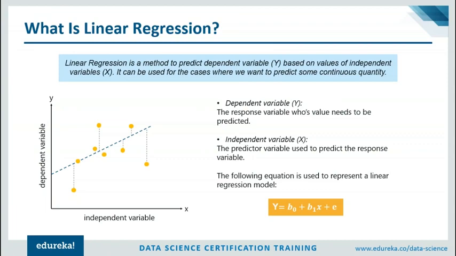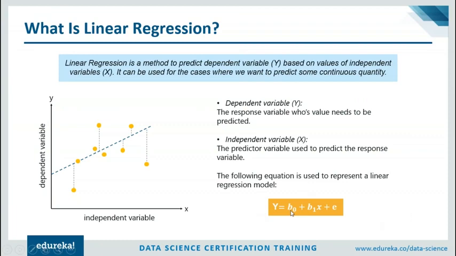Now let's look at how linear regression works. First of all, we try to figure out a relationship between our dependent variable and the independent variable by using a best fitting straight line. Linear regression is called a simple model because we only take two variables in this case, and we try to establish a relation between them. The reason why linear regression is called linear is because both the variables vary linearly with respect to each other. Basically, the stock price and the time are linearly dependent on each other. So while plotting the relationship between two variables, we'll be observing more of a straight line instead of a curve because they're linearly dependent. Now let's discuss the math behind linear regression.